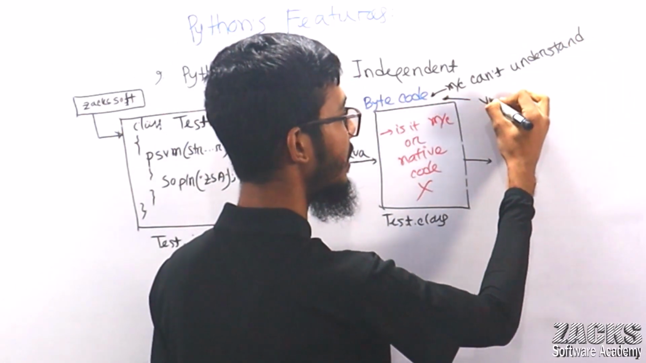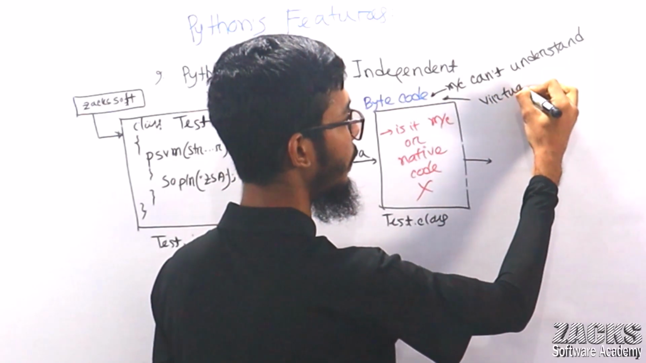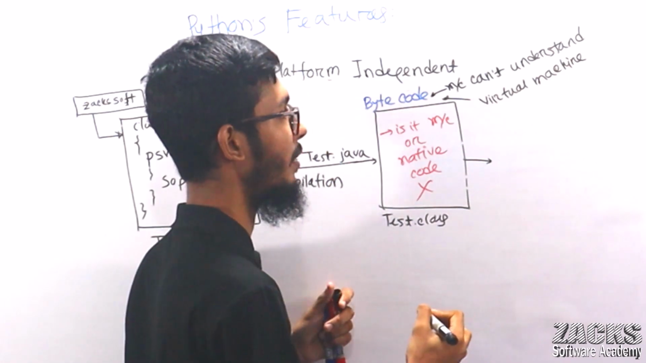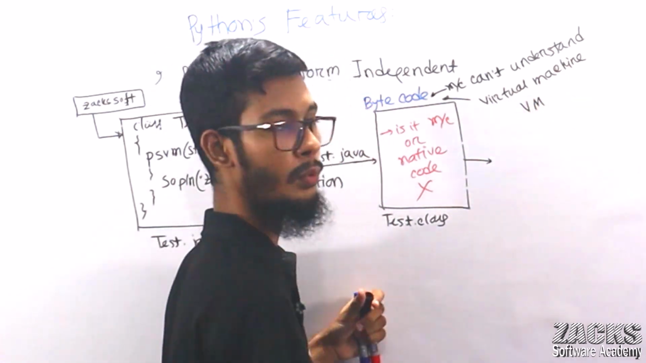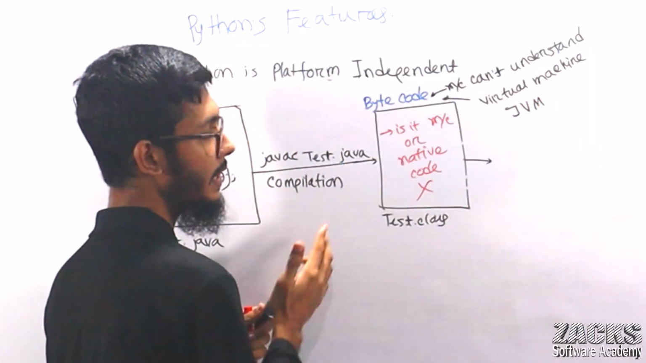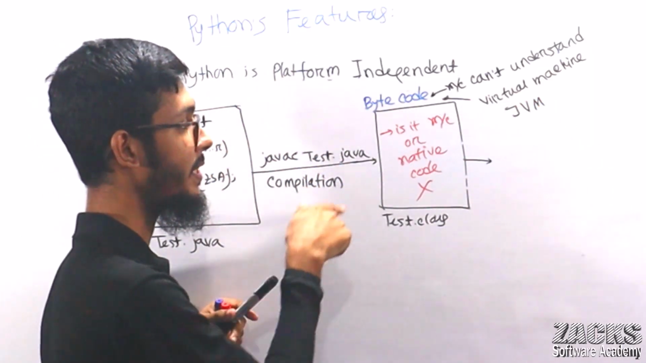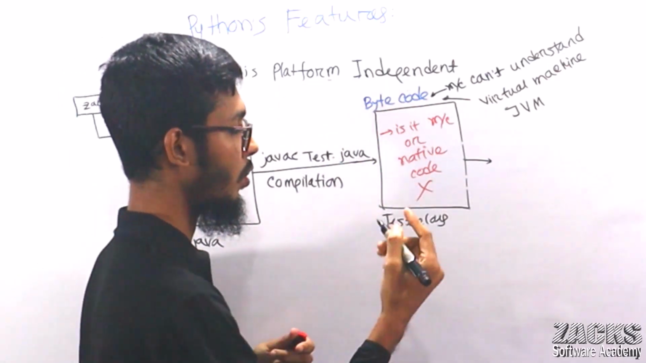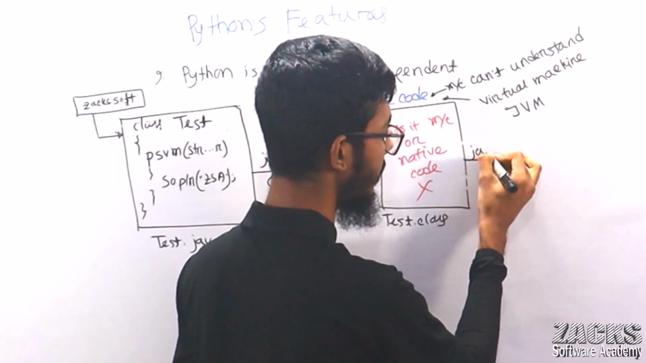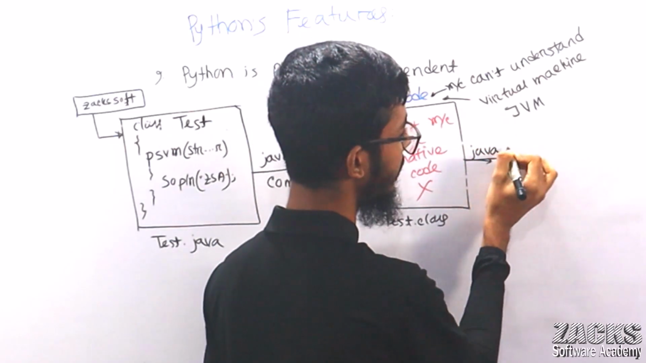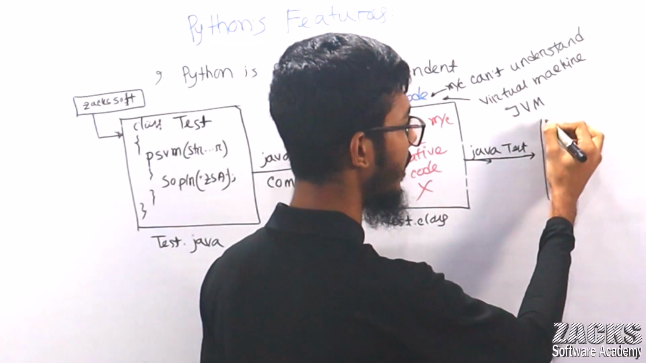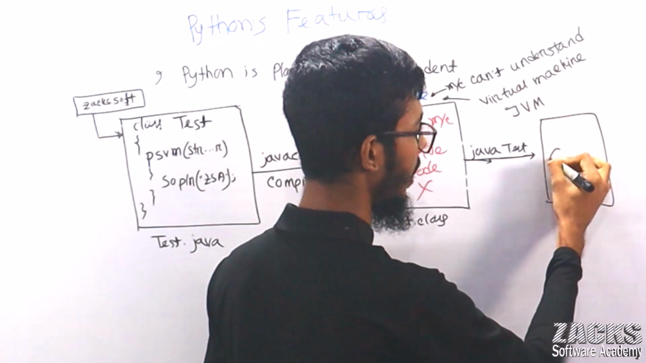Some virtual machine can understand this bytecode, and we call it a virtual machine or VM. In Java, we call it the JVM or Java Virtual Machine. So simply, your JVM will execute this intermediary code or this bytecode. To execute or interpret or run it, we use Java. We will get our output.